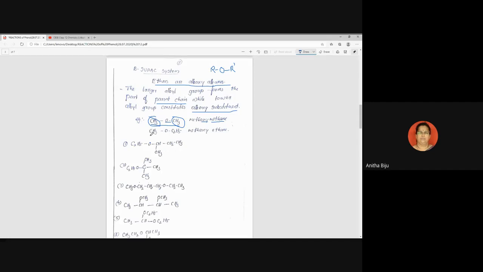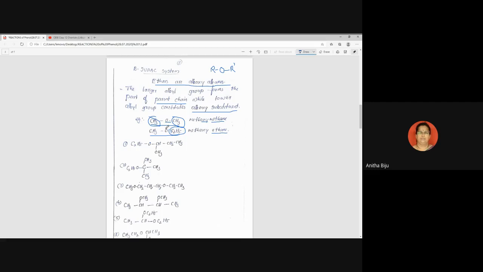Second, I have written an unsymmetrical ether. Look at that example. One side of oxygen has one carbon, the other side has two carbon atoms. So in this case, we can apply this rule. Out of the two alkyl groups, which has the maximum number of carbon atoms? C2H5. It is considered the parent chain, so the name of the parent chain is ethane.